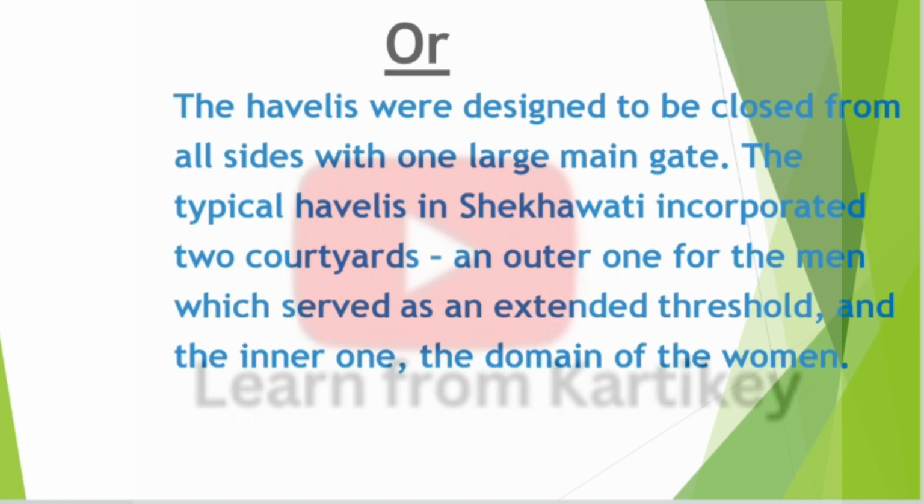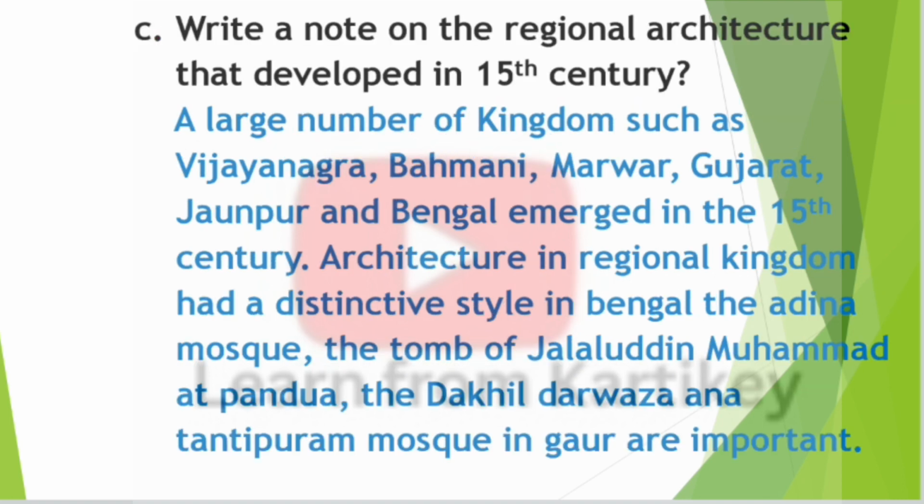Or another answer you can write. The Havelis were designed to be closed from all sides with one large main gate. The typical Havelis in Shekhawati incorporated two courtyards, an outer one for the men which served as an extended threshold, and the inner one the domain for the women. So next question, question number C.